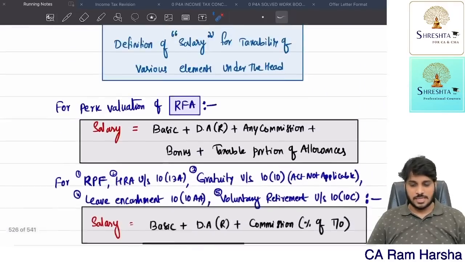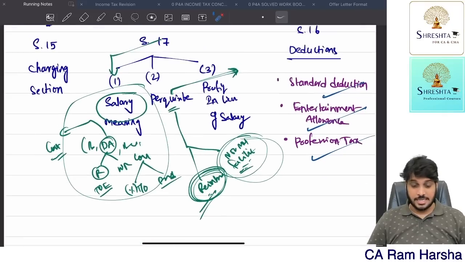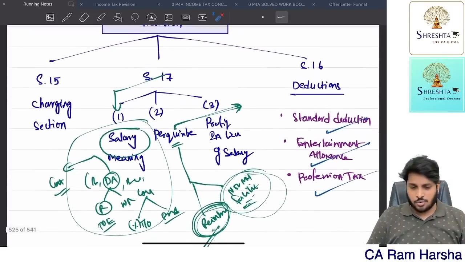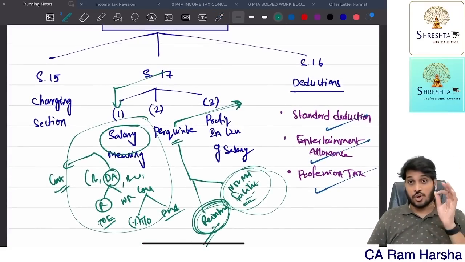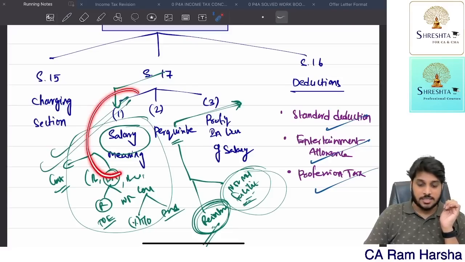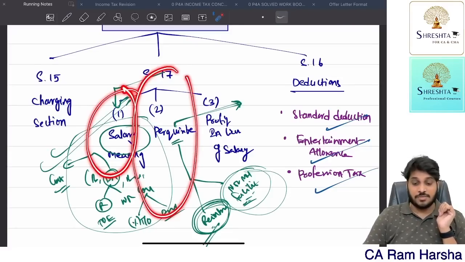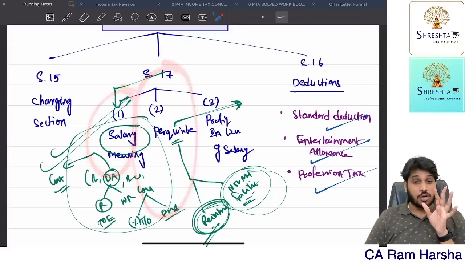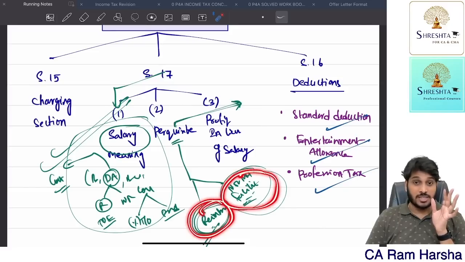Now very simple. Once again, I'll come to the overview. First, in salaries, how to compute? First, you should compute gross salary. How to compute gross salary? First, compute taxable salary under subsection 1. Then compute perquisite values that are taxable. How to compute perquisites? They can be reimbursements or they can be facilities.